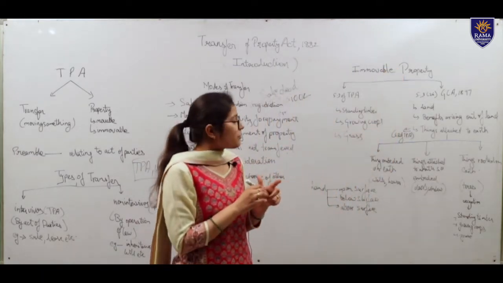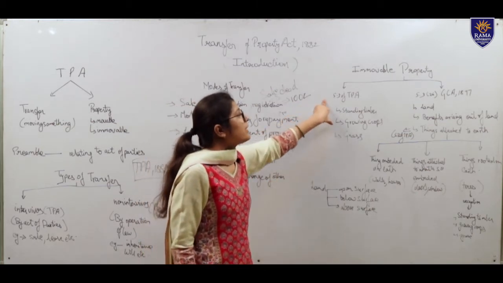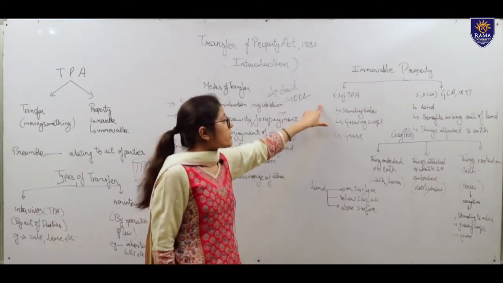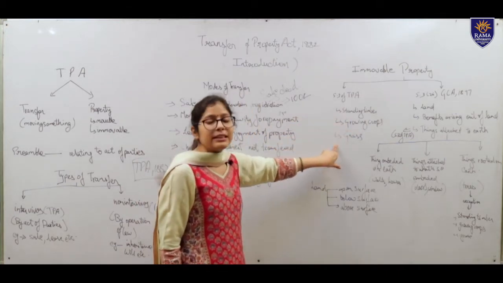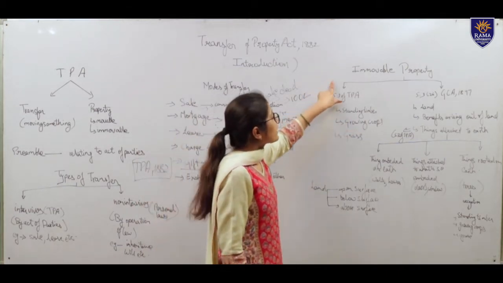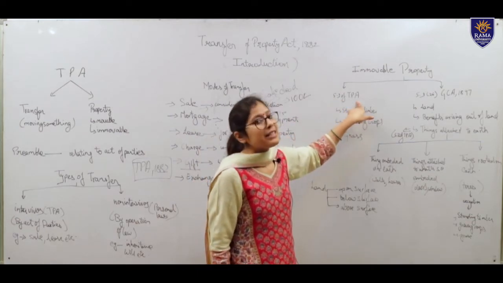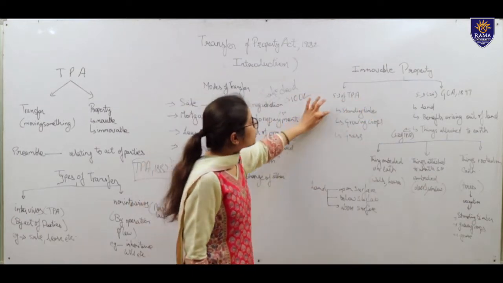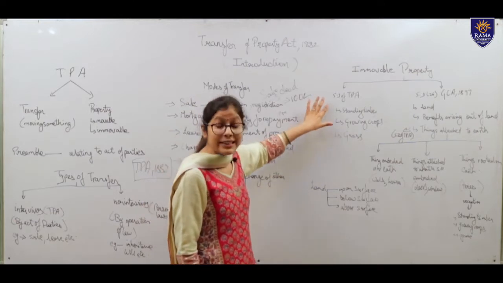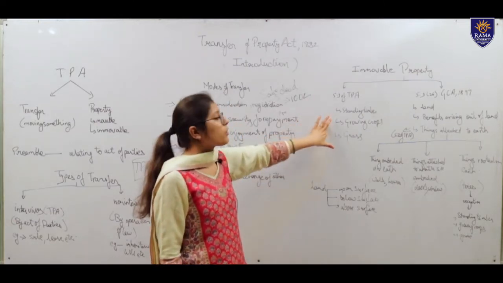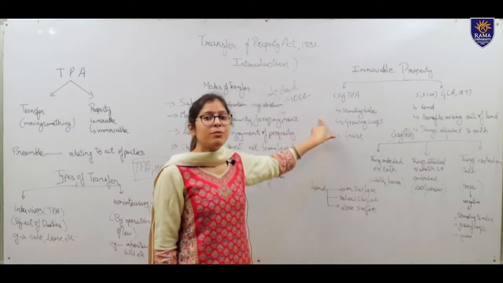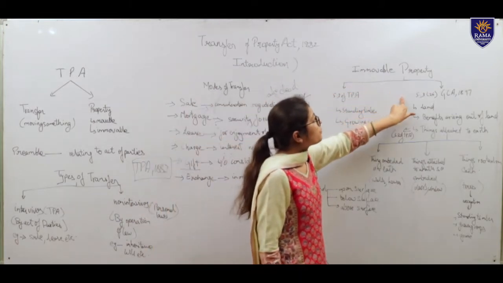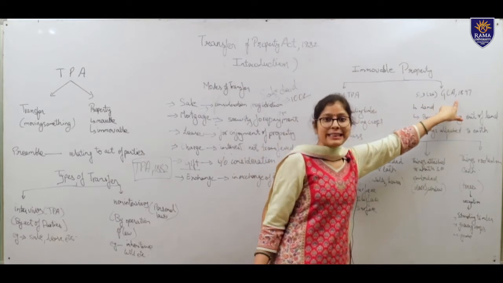Now section 3 of the Transfer of Property Act says that immovable property does not include standing timber, growing crops and grass. Now the definition given under section 3 of the Act is not clear, as it only excludes these three things: standing timber, growing crops and grass. Then in order to understand the definition of immovable property, we have to move to the General Clauses Act 1897.